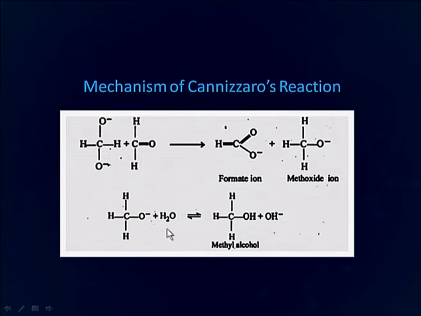Now, the question arises, we have written here methoxide is abstracting proton, but not this formate ion or carboxylate anion. What is the reason that the abstraction of proton takes place by methoxide and not by this carboxylate anion? The reason here is that carboxylate anion is quite stable because of resonance, whereas methoxide anion is not, and that is why it readily accepts a proton from water molecule and is converted into stable methyl alcohol.